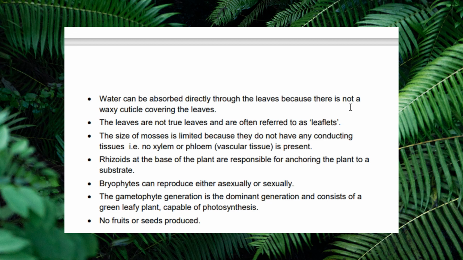Bryophytes can reproduce either sexually or asexually. The gametophyte generation is the dominant generation and consists of green leafy plants capable of photosynthesis. No fruits or seeds are produced.